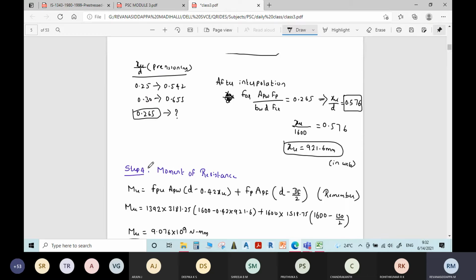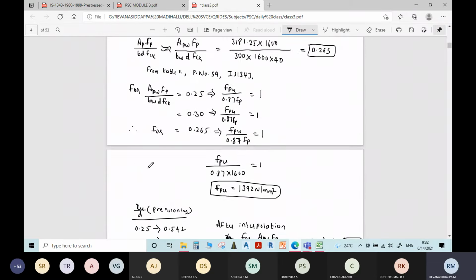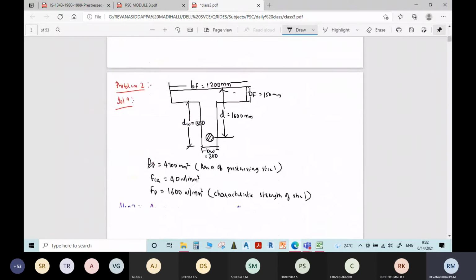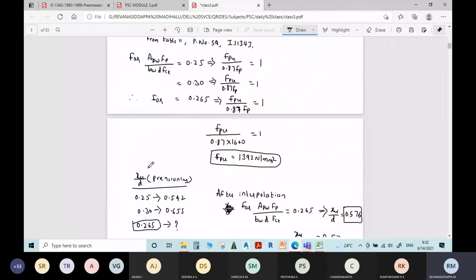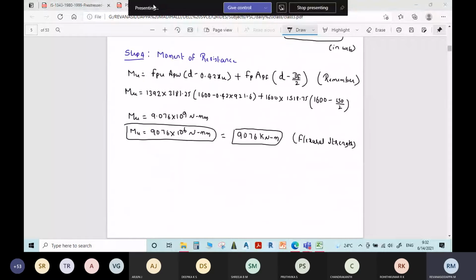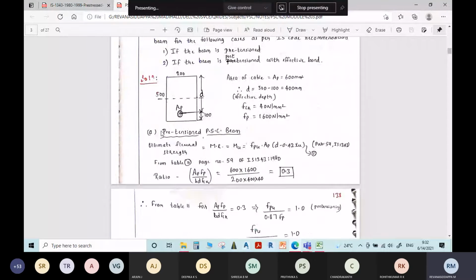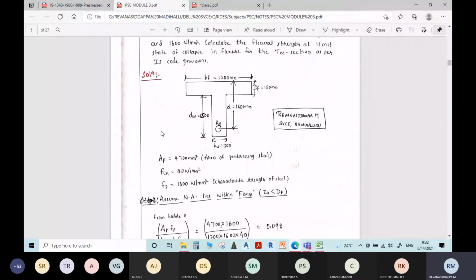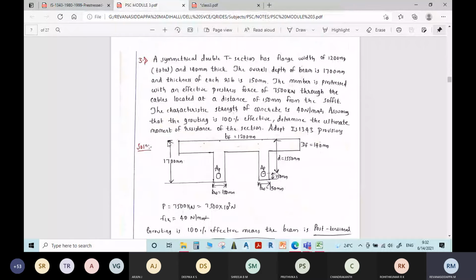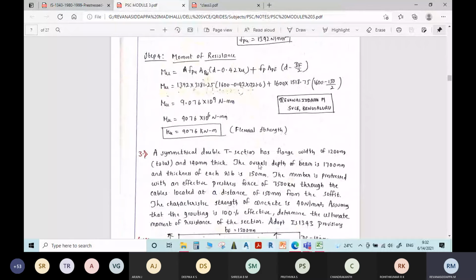If you have any doubts with respect to this problem, you can ask, or else I will move to the next one. We will move on to the third problem. Read the next problem, it is on double T section. Take 2 minutes time.